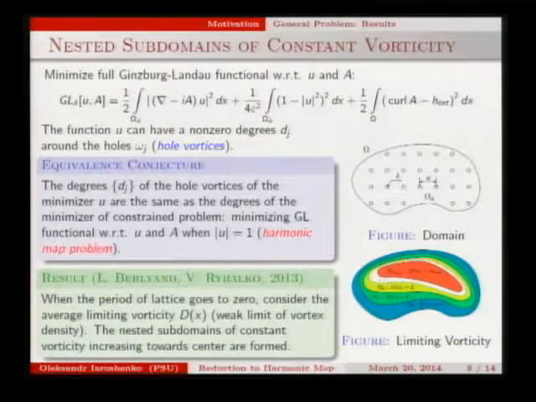In a certain relation between parameters such as distance between holes, radius of holes, and the magnitude of the external magnetic field, Leonid Berlyand and Volodymyr Rybalko were able to prove that if we consider a gamma convergence in this minimization problem when the period of the lattice goes to 0, then the limit vorticity, d of x, that's just a weak limit of vortex density, has this structure of nested subdomains. So that's what you heard on Tuesday.